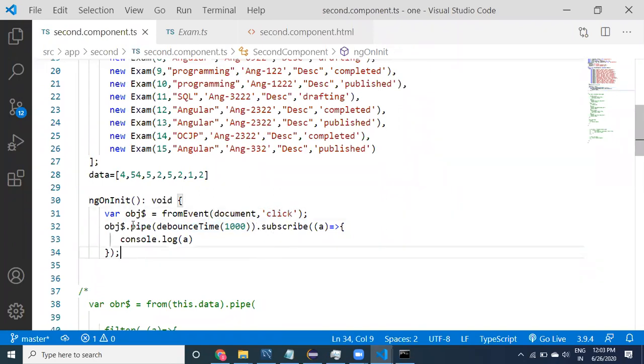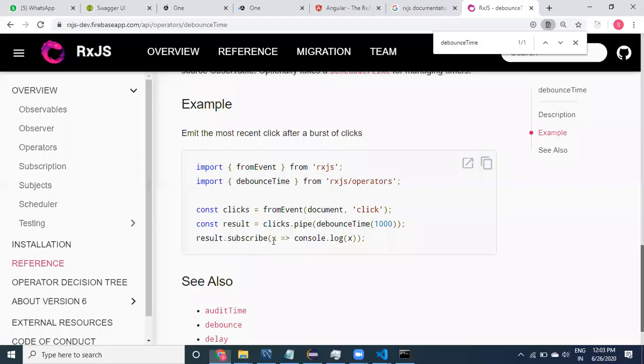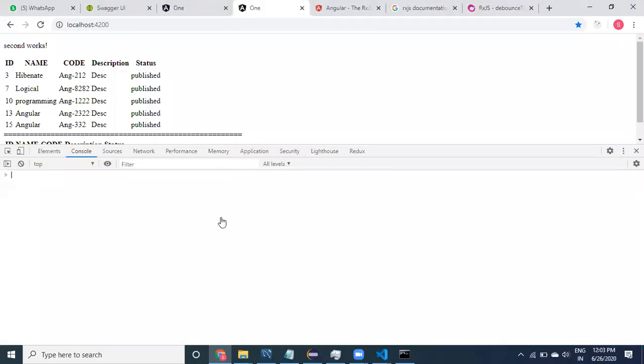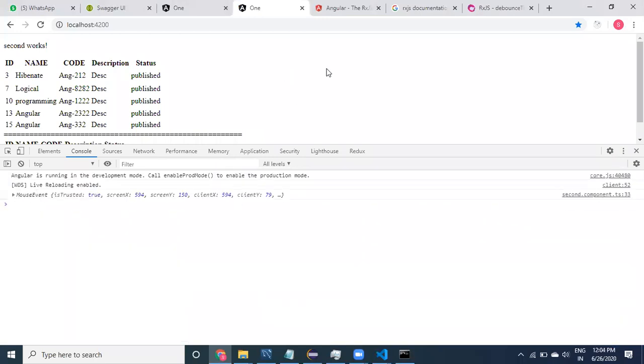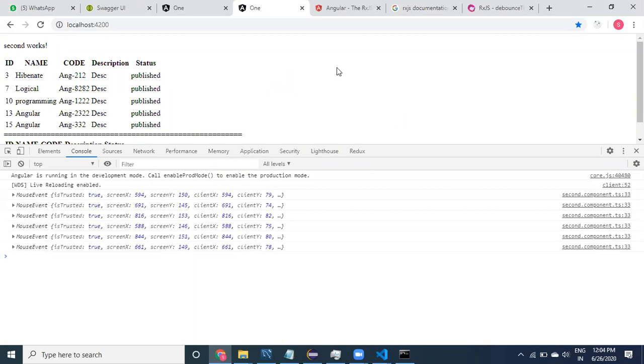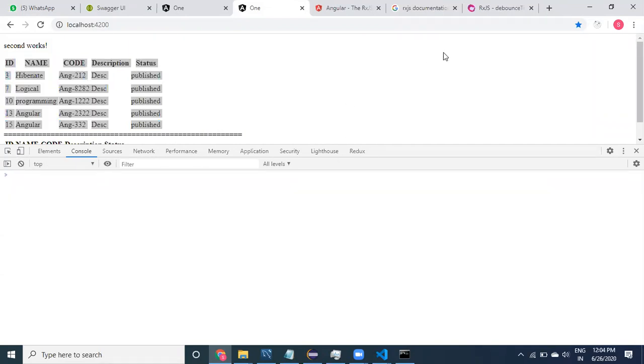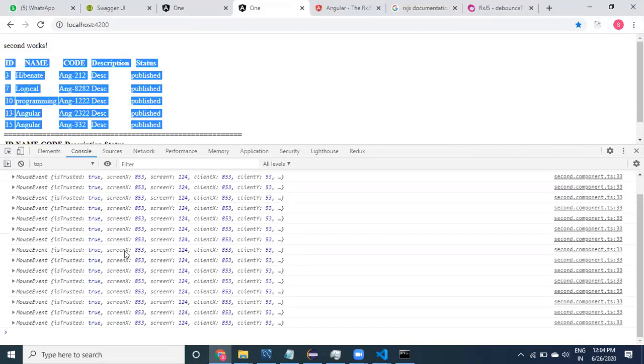First I don't provide any debounce time. First I'm going to show you how it works. In ngOnInit I have provided this. If I click on this, the mouse event is printing. Again I'm clicking, see here guys, it is printing. It is printing immediately whenever I click. Just I have cleared everything. Within a second I'm going to click so many times, and all the clicks got logged into the console.